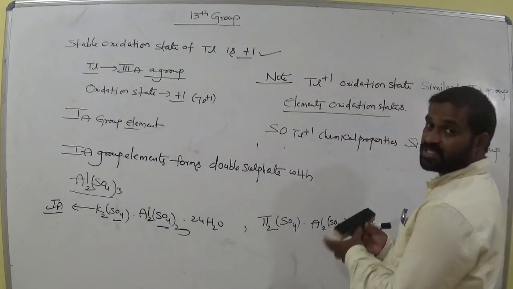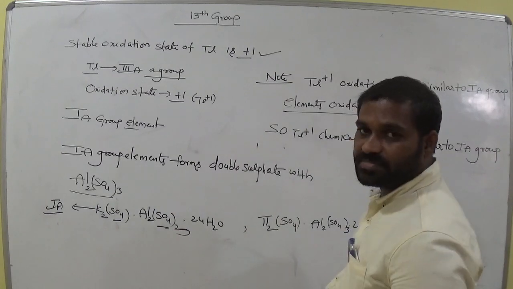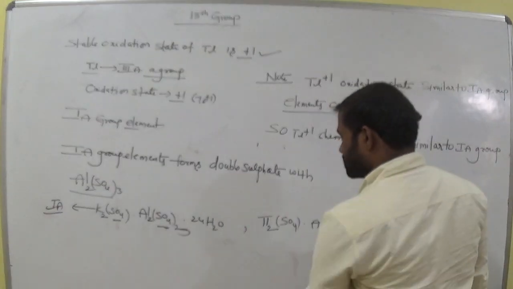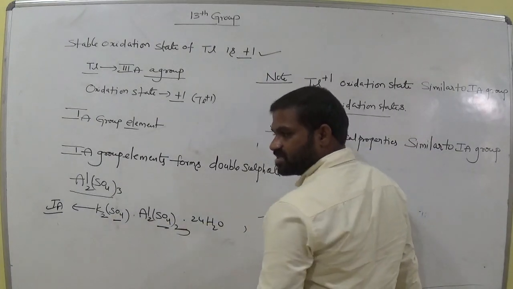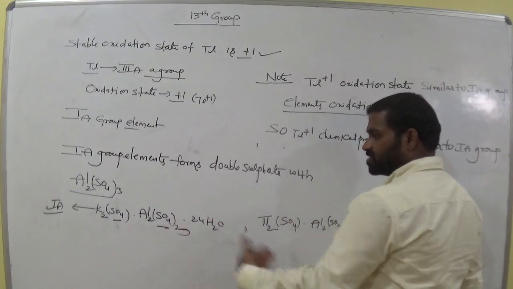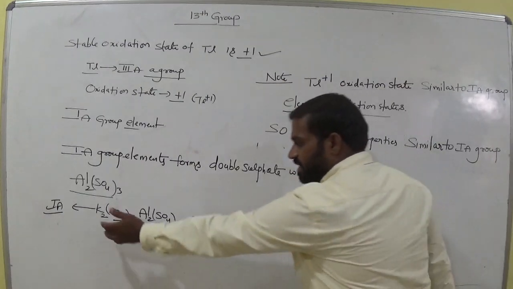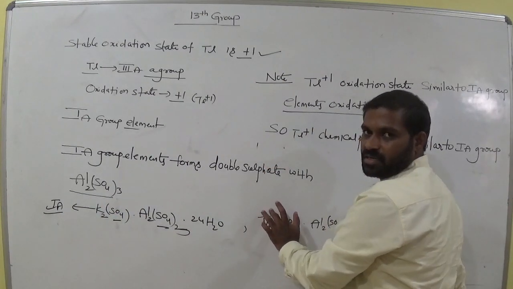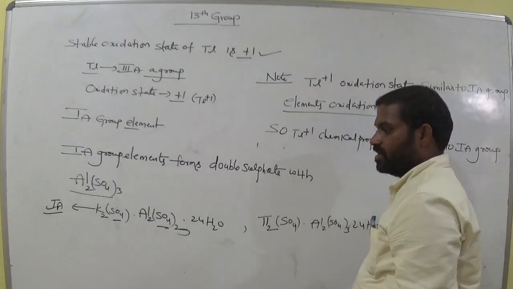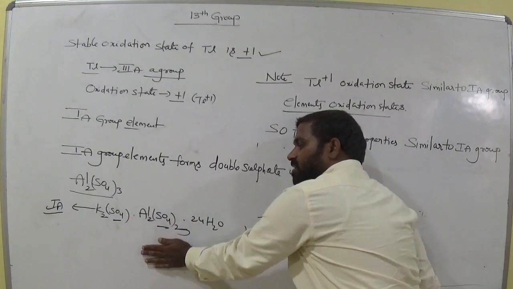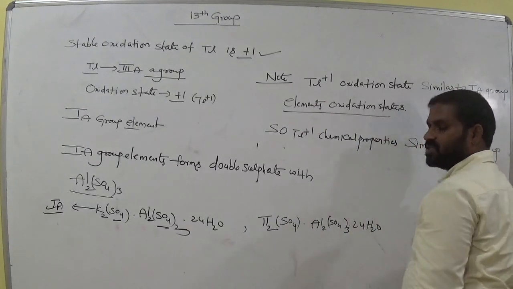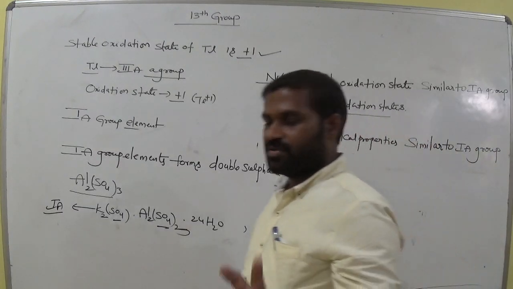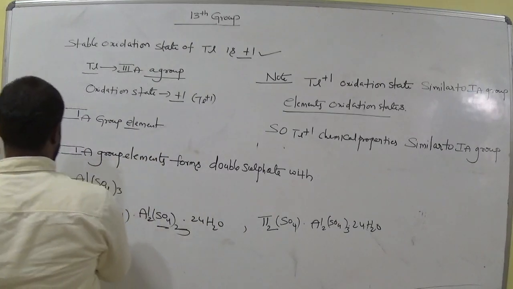Now, if in the options you are asked which components are similar, these two components are similar. Why? Because one is a 13th group element and one is a first A group element, and both make similar compounds. It is +1, it is +1. That's why potassium bonds with aluminium sulfate, and thallium can also bond with aluminium. Okay, is it clear now to all of you? This one is important.